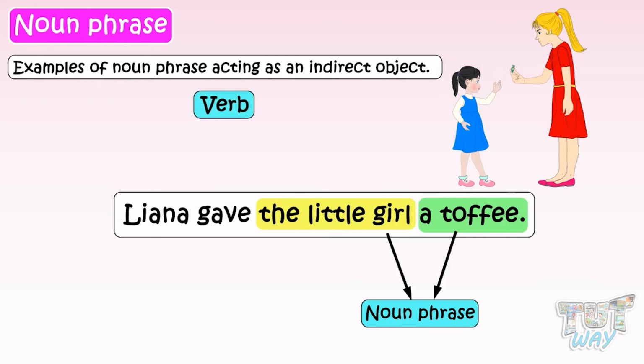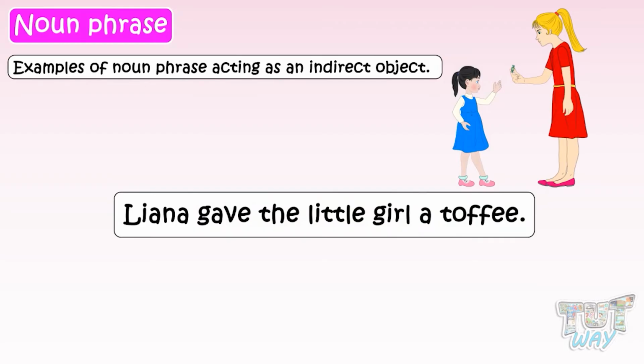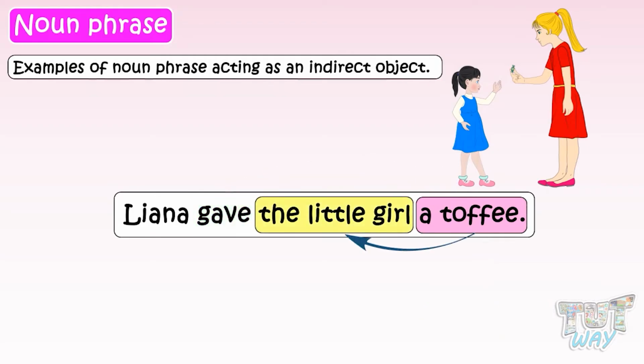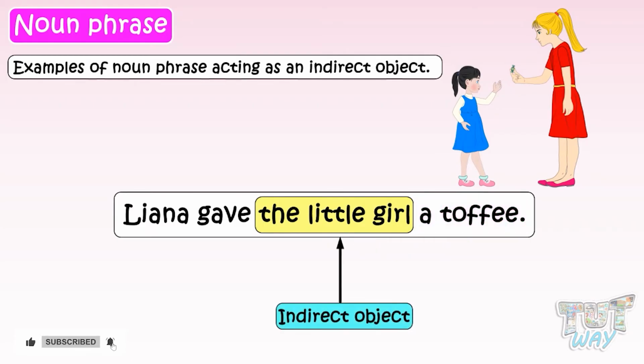The verb in the sentence is gave, and the direct object, that is, the action of giving, is done upon the toffee. So, a toffee is a noun phrase acting as the direct object in the sentence. And the recipient of this direct object is the little girl. So, this noun phrase, the little girl, is the indirect object in the sentence.